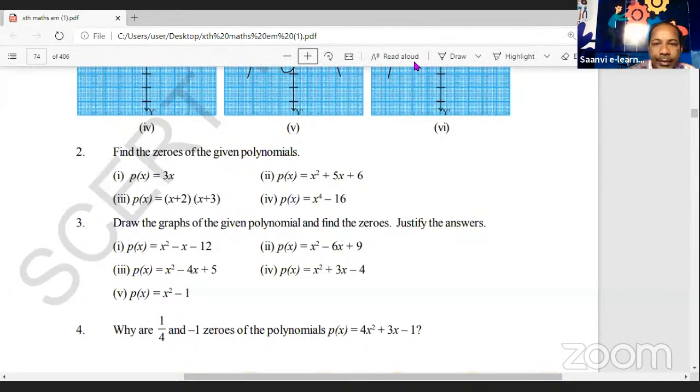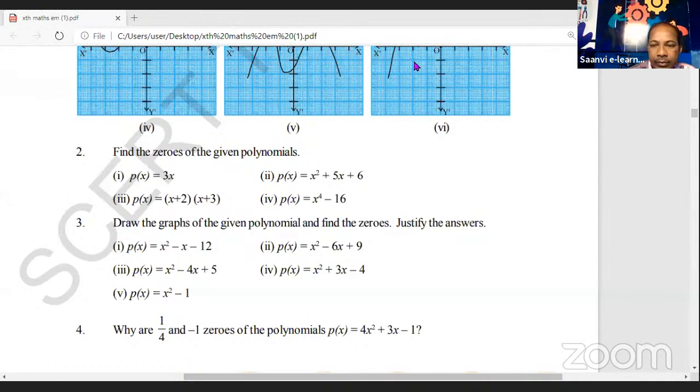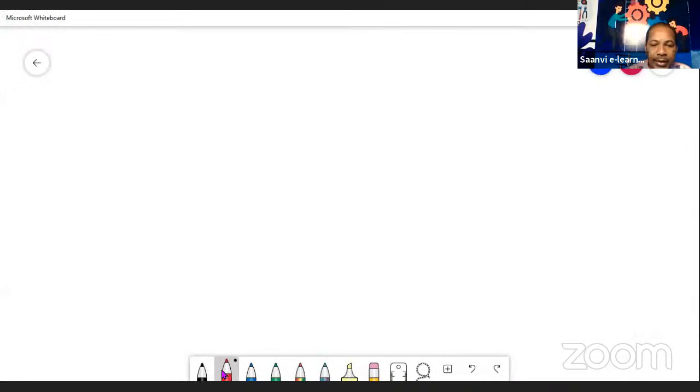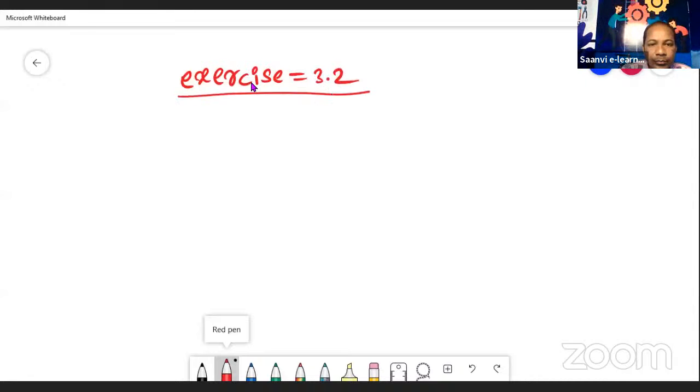So let us see how to find the zeros for this polynomial. It is very important, children. So all of you listen carefully. Exercise 3.2, second bit, first question.